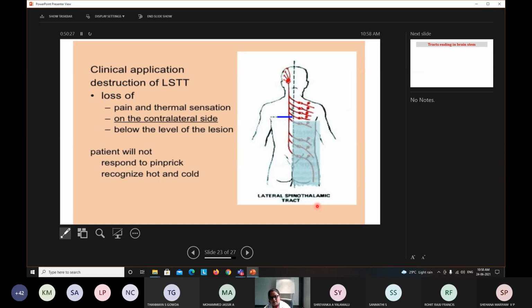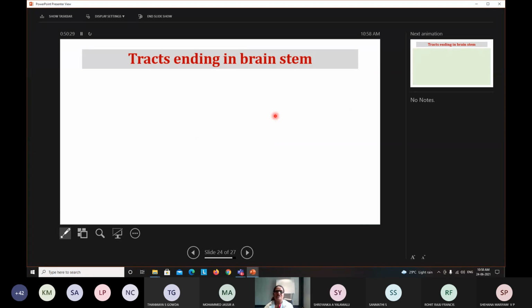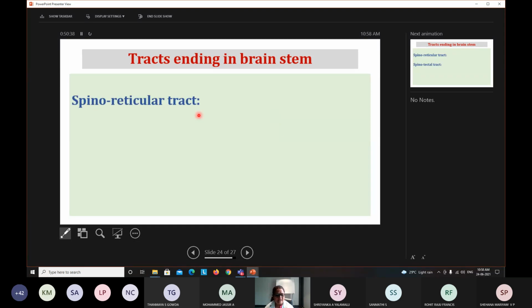Okay. Next, moving on to the tracts which end in the brain stem. They are the spino-reticular tract, which arises in the spinal cord and goes into the reticular system, which is concerned with the level of consciousness.